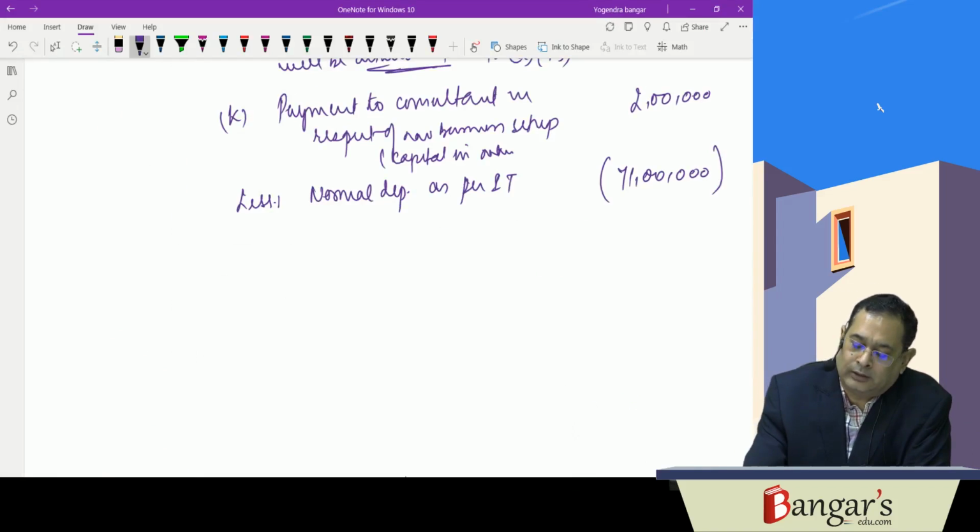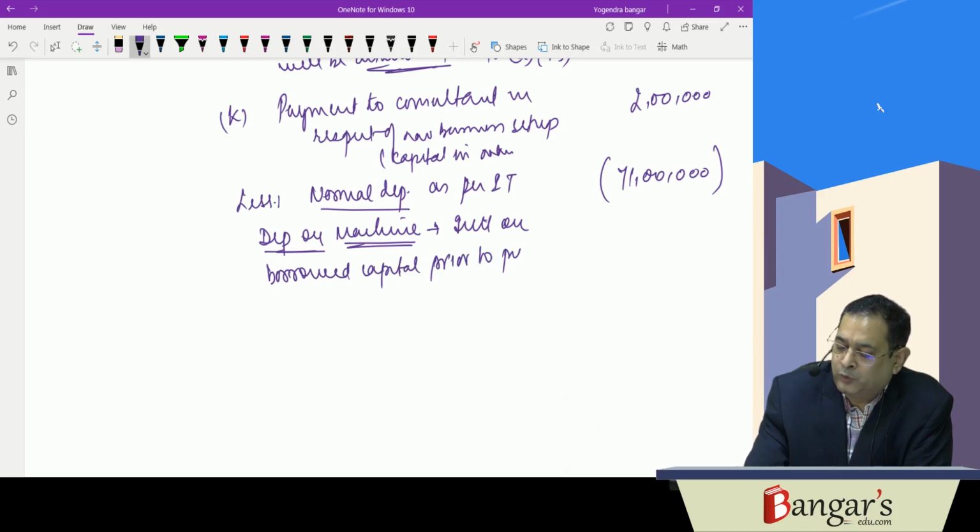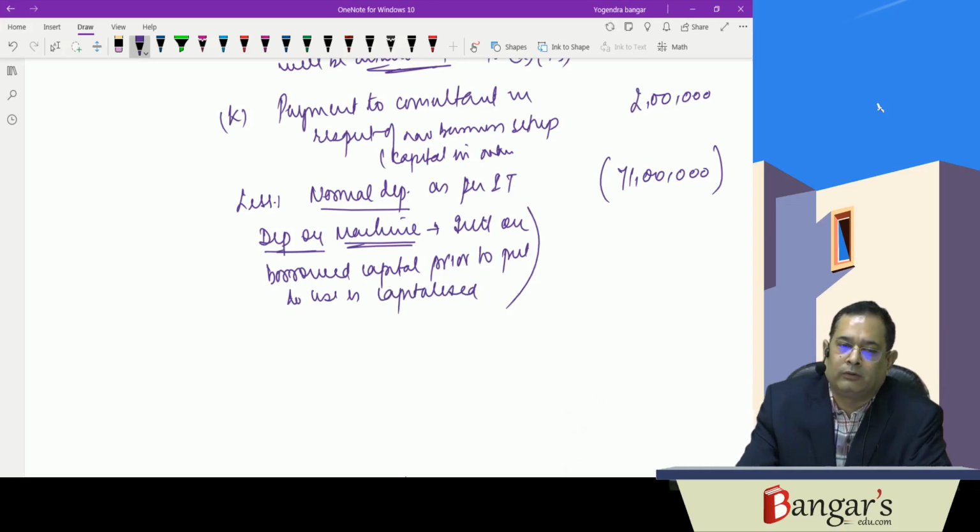Now we presume that this depreciation on machine, where interest on borrowed capital prior to being put to use is capitalized. This is our presumption that it is not included in 71 lakh rupees.